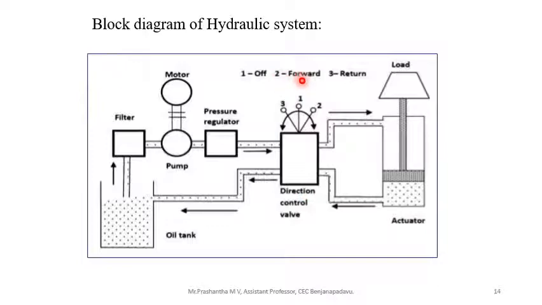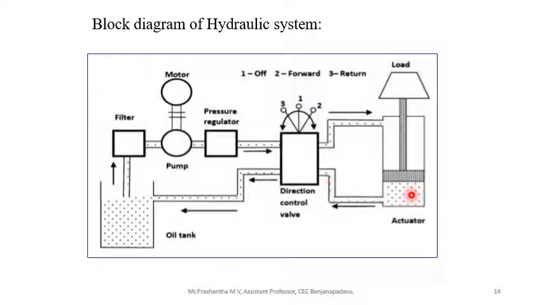Second position is forward. In this forward position, this pipeline connects to the bottom part of the actuator, and this pipeline connects to a return line towards the reservoir. In forward position, what will happen? Just look into it. Through this pipe, pressurized liquid comes to the control valve, which connects it to the bottom of the actuator.